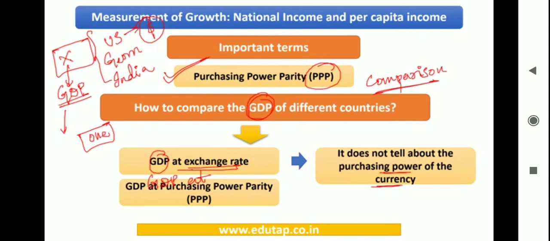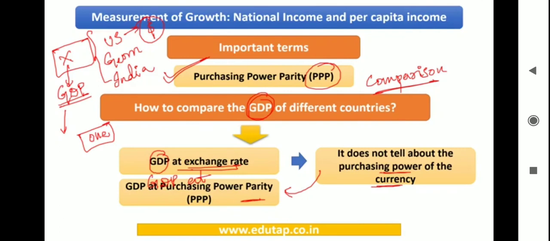If I have a certain amount of money, will I be able to buy the same quantity if I'm in US, Germany, or India? How will you find that? That lacuna, where you cannot find the purchasing power of the currency, is fulfilled when you start using GDP at PPP, that is purchasing power parity.